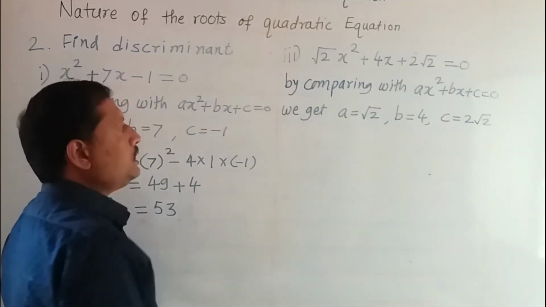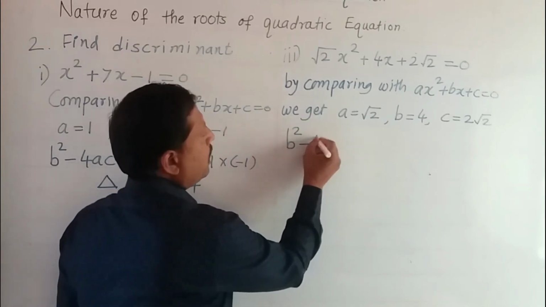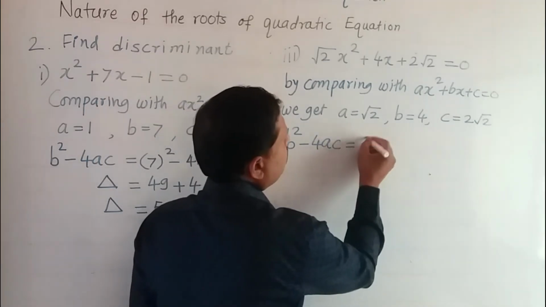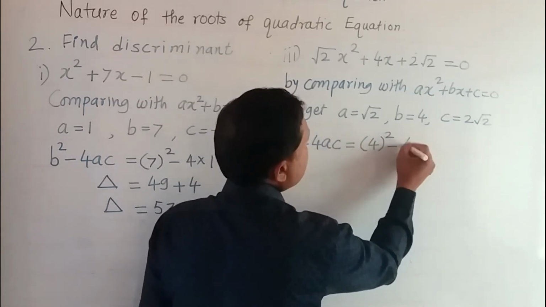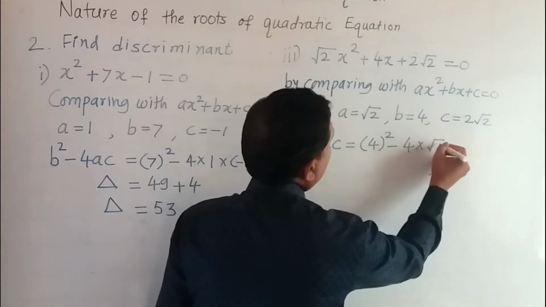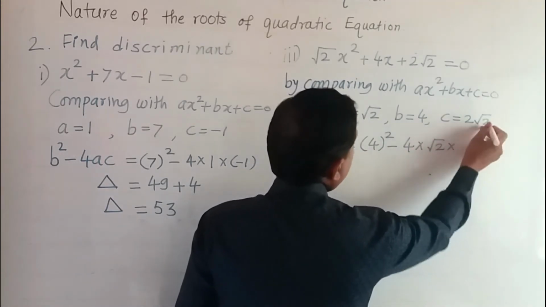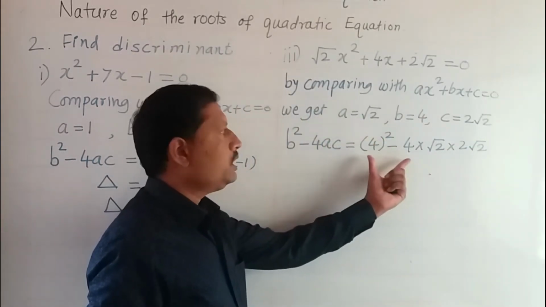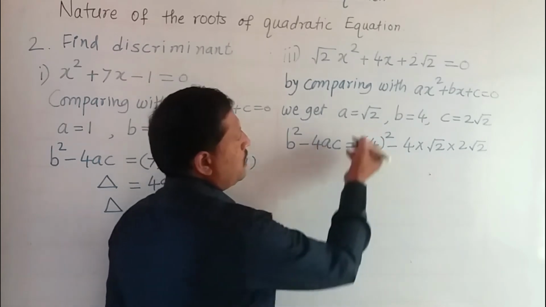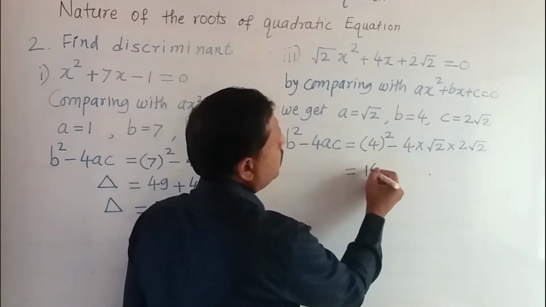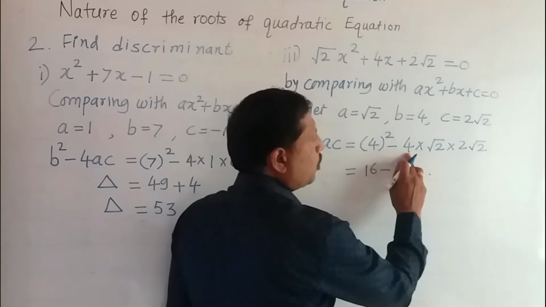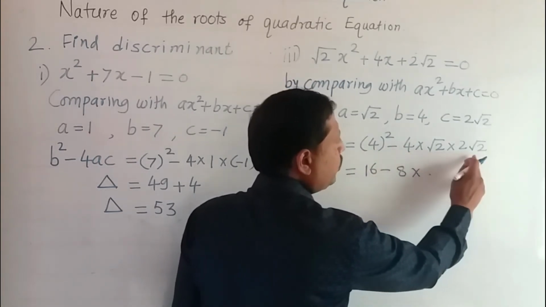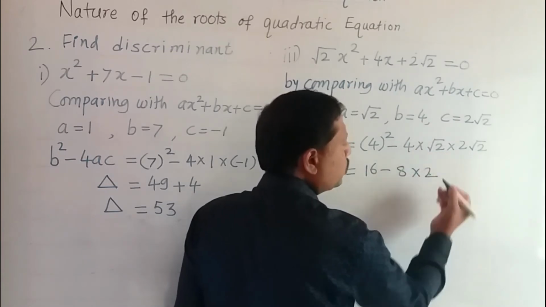Now b square minus 4ac is called the discriminant. So b square minus 4ac, substitute the values. Square of 4 minus 4 into under root of 2 into the value of c, which is 2 root 2. Now simplify this. We get here 16 minus, 4 multiplied by 2 becomes 8, multiplied by root 2 into root 2 becomes only 2.